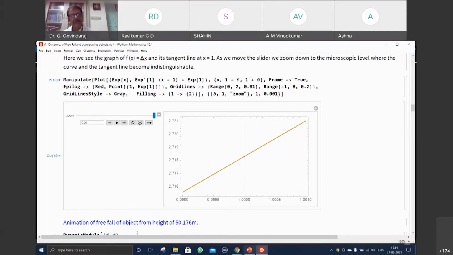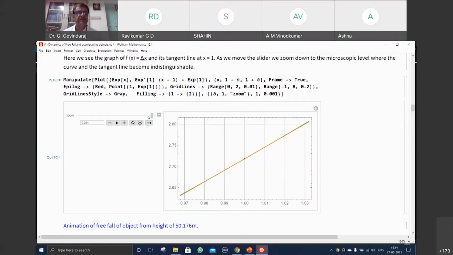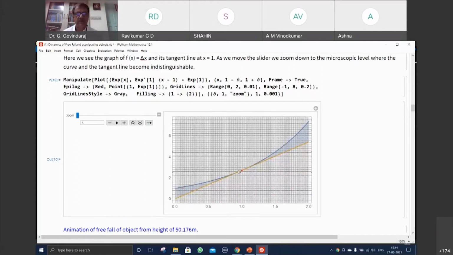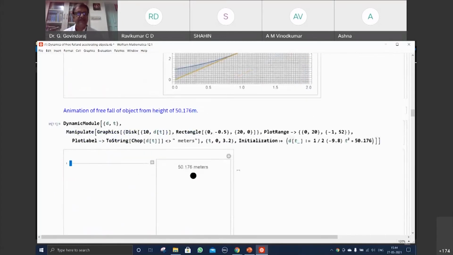It's possible, and you will end up with the number that you have here. Okay, the e power 1 value is possible to find out by the analysis. So like this, you can find out for any curve what the corresponding value of the slope really is. Here is the free fall.